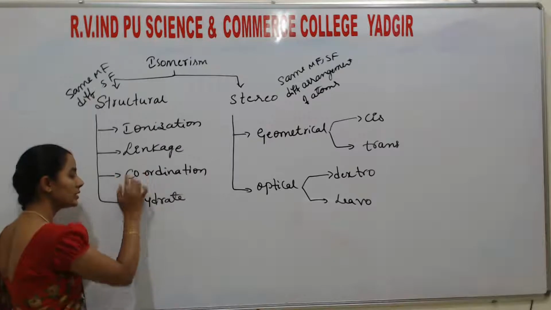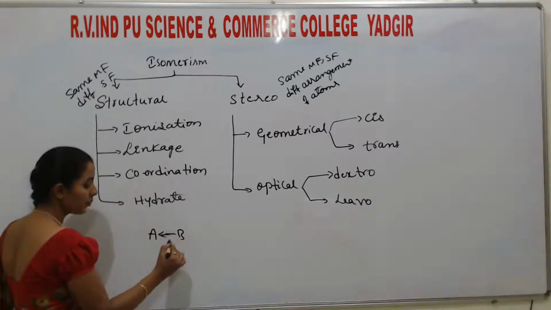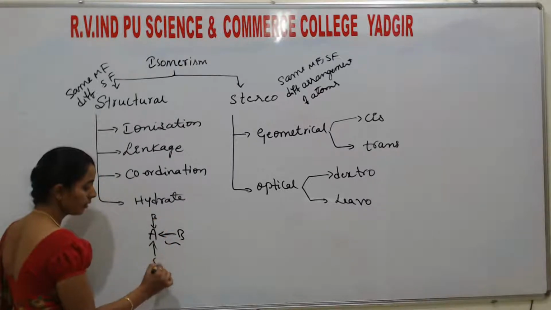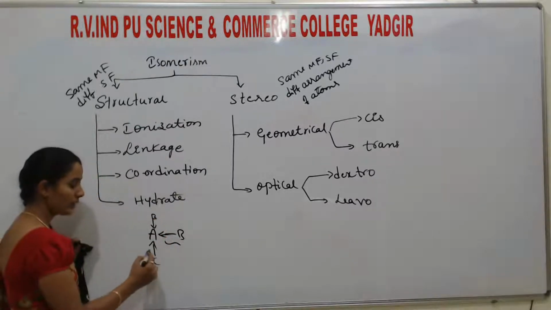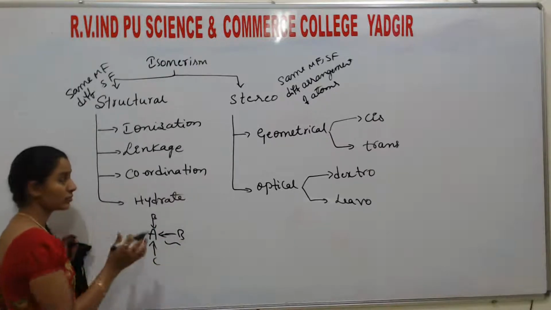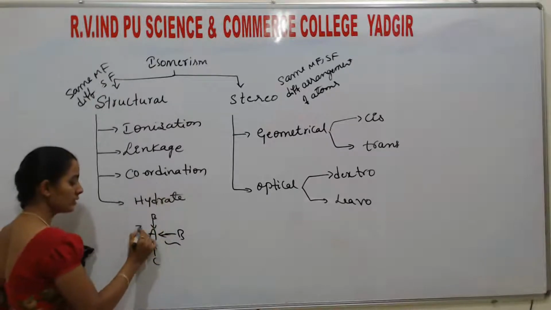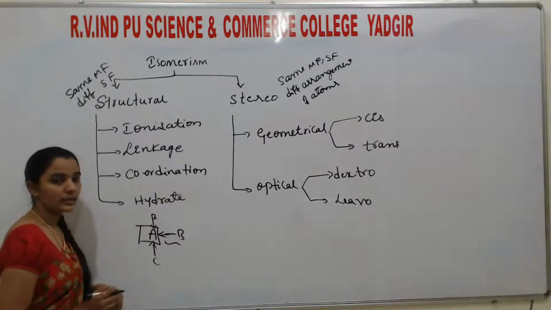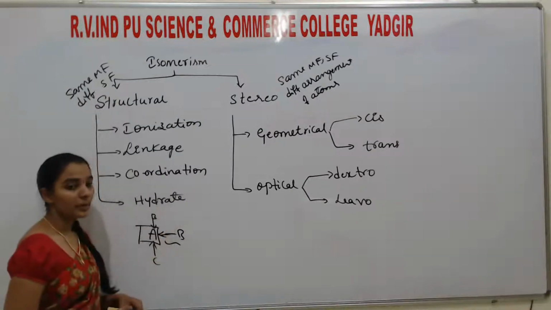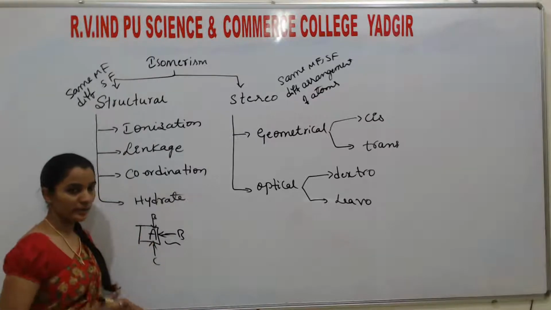Linkage isomer means the bond is different with respect to different metals: AB is there, this is AC, and this is AC, AB, like that. So that shows linkage isomer. Coordination depends upon the central metal atom. Next, hydrate depends upon the water molecule bonded to the atom. I will explain in detail.